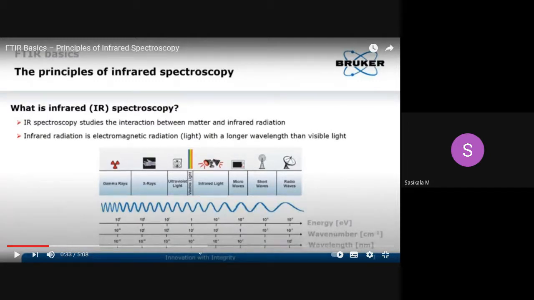Unlike the UV visible range, which you say from lower to higher, this range you should say from higher to lower value. This 4000 to 667 centimeter inverse is again divided into two regions.